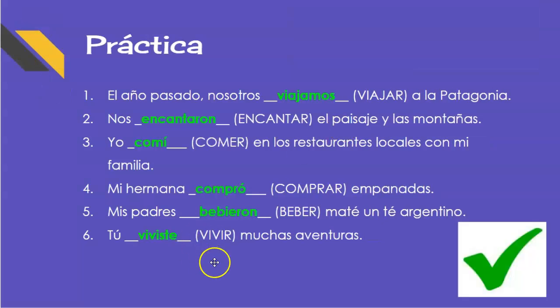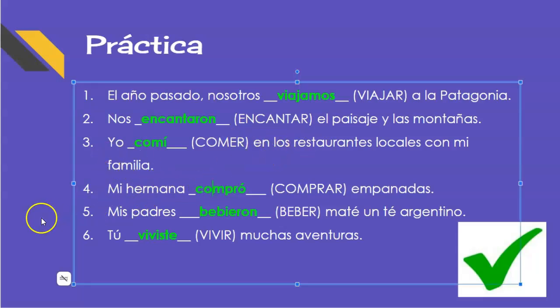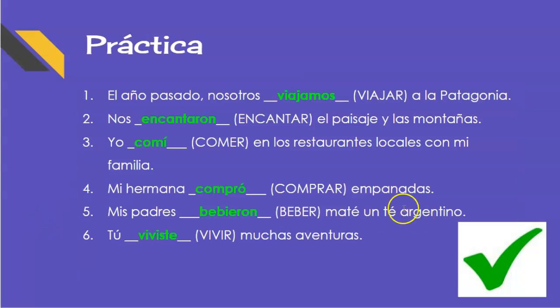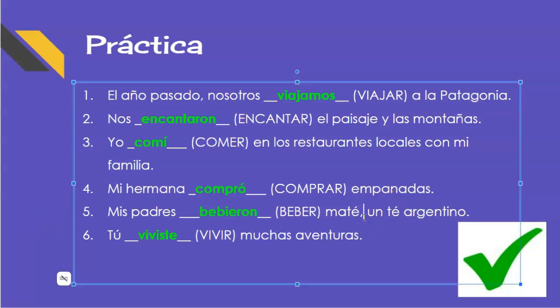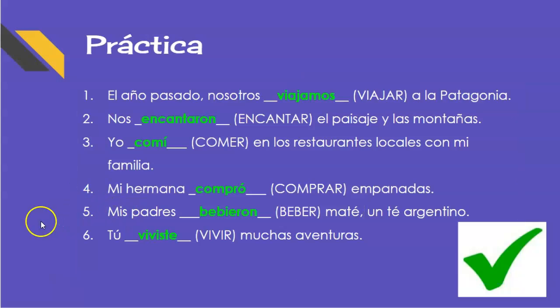Let's check our answers. All right, there we go. So, el año pasado nosotros viajamos a la Patagonia. Nos encantaron el pasaje y las montañas. Yo comí en los restaurantes locales con mi familia. Mi hermana compró empanadas. Mis padres bebieron mate. And I should have a comma here. Un té argentino. Y tú viviste muchas aventuras. Okay, so make sure your answers are correct in your notes.